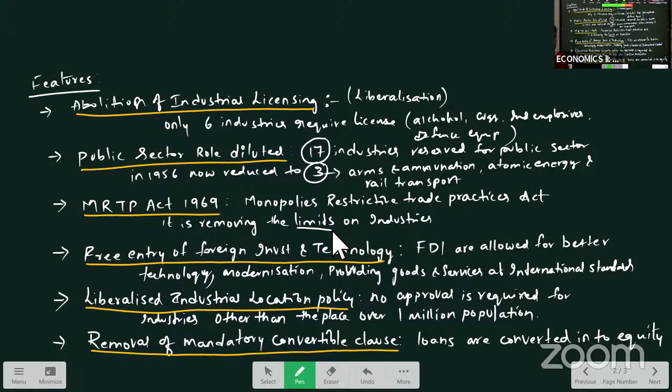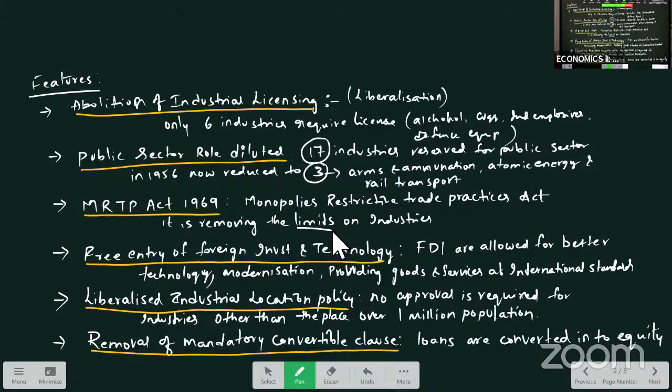Before the 91 policy, loans were converted into equity, right? That means the credit you were taking as a loan was converted into ownership. With the 91 policy, this mandatory convertible clause has been removed. Now, whatever loans are taken by the industries, they have to repay in the form of loans only. They are not converted into equity. So that is the removal of the mandatory convertible clause.